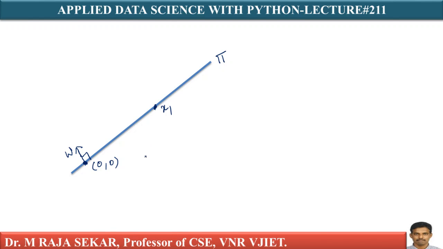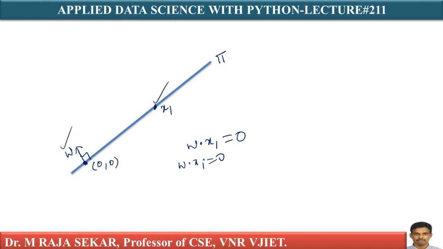Just for simplicity, now let's assume x1 is a vector. Here x1 is a vector, your w is also a vector. Since these two vectors x1 and w are perpendicular, I can write w dot x1 equal to 0. So for any point on this plane pi, if w is perpendicular to this plane, then I can write w dot x1 equal to 0.